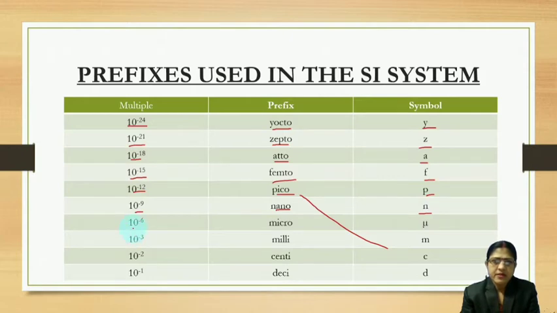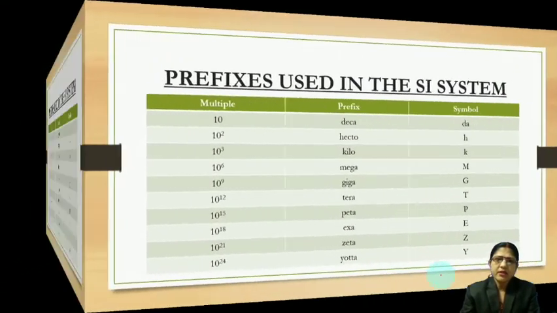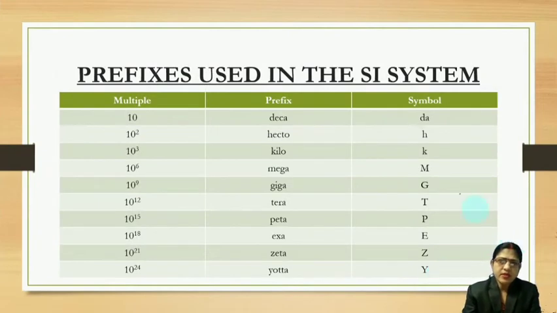If the multiple is 10 to the power minus 6, the prefix is micro and the symbol is mu. If 10 to the power minus 3, the prefix is milli and the symbol is m. If 10 to the power minus 2, the prefix is centi and the symbol is c. All these are well known to you. If 10 to the power minus 1, this is deci and the symbol is d. Similarly, some other multiples and prefixes we can go through here.